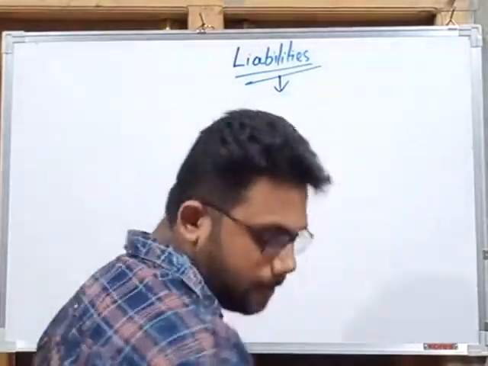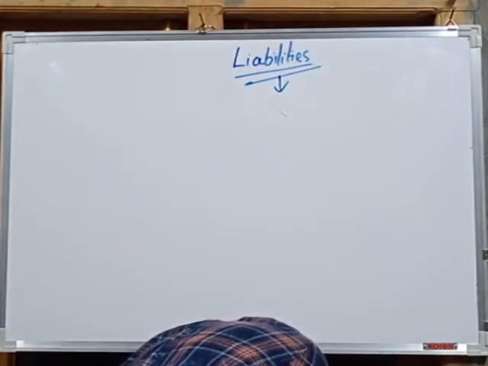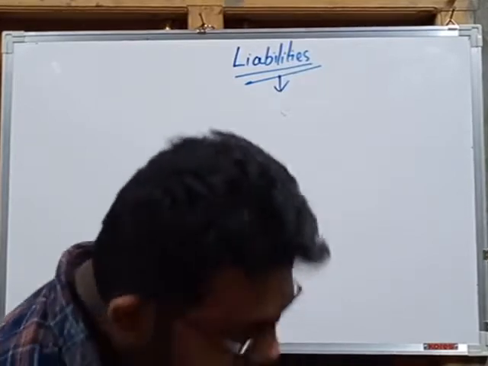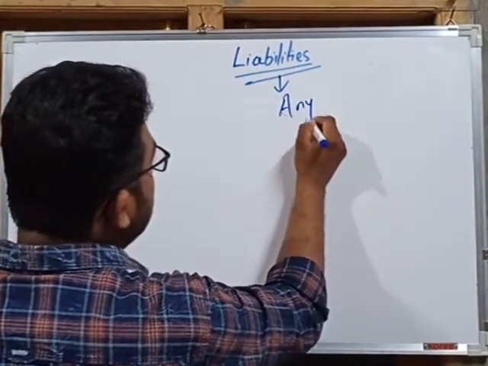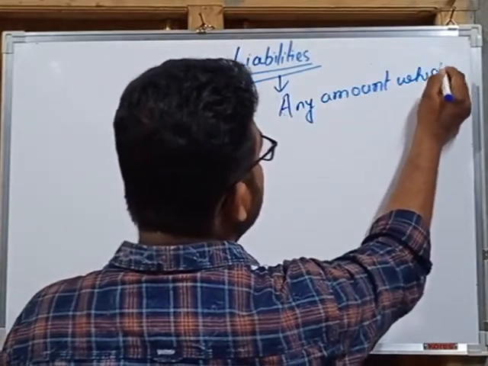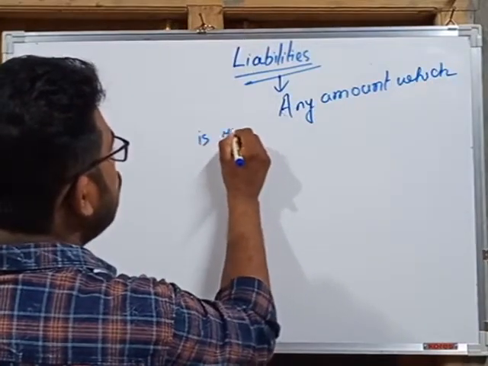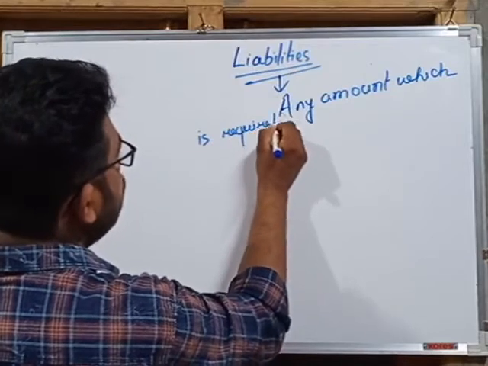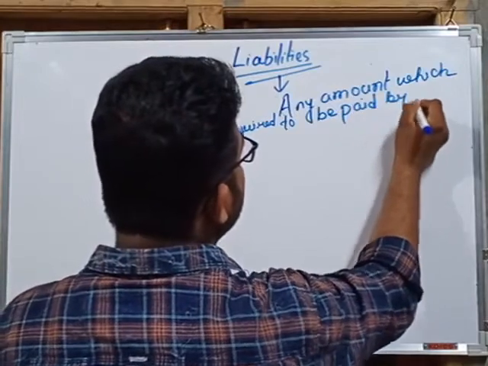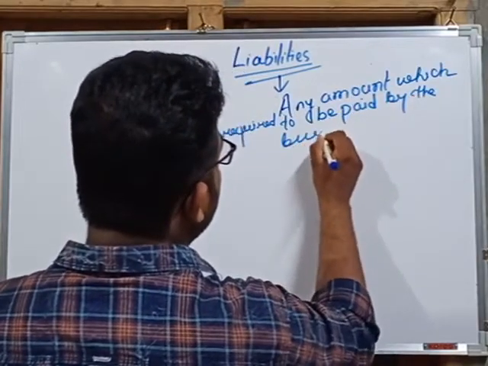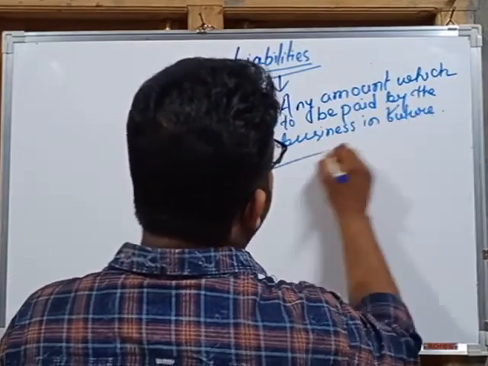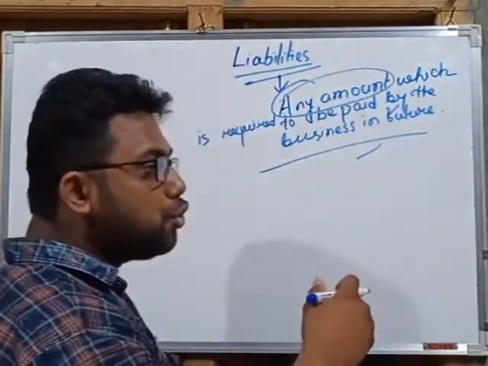So what is liabilities? Liabilities means any amount which is required to be paid by the business at a future date.